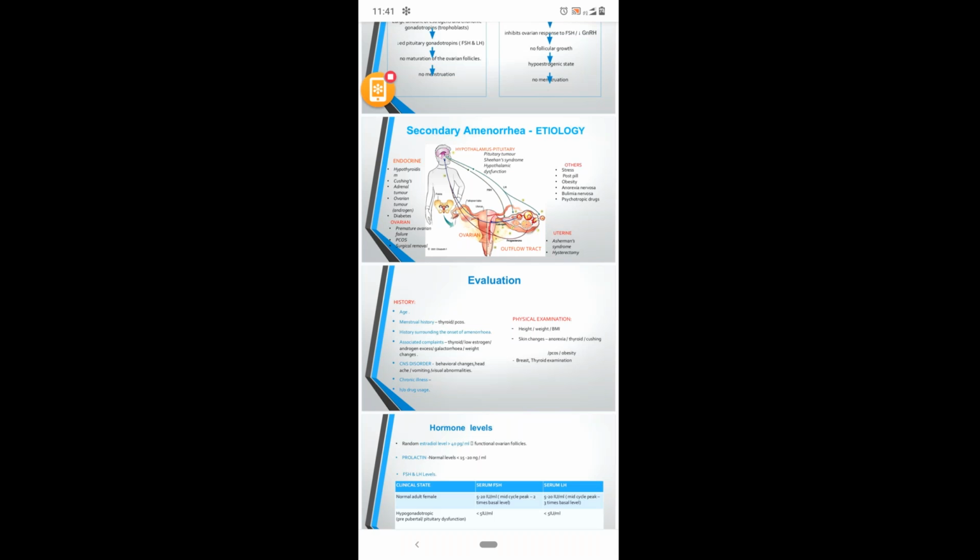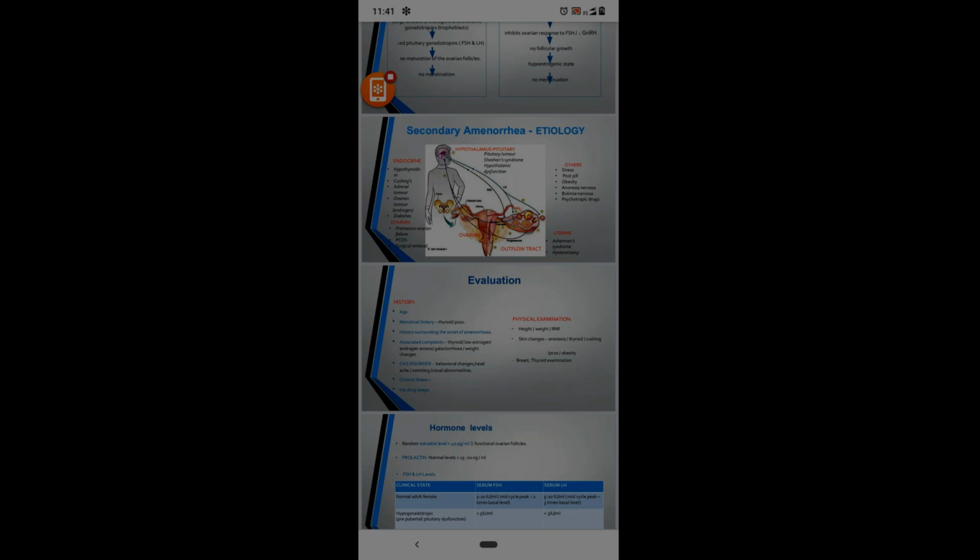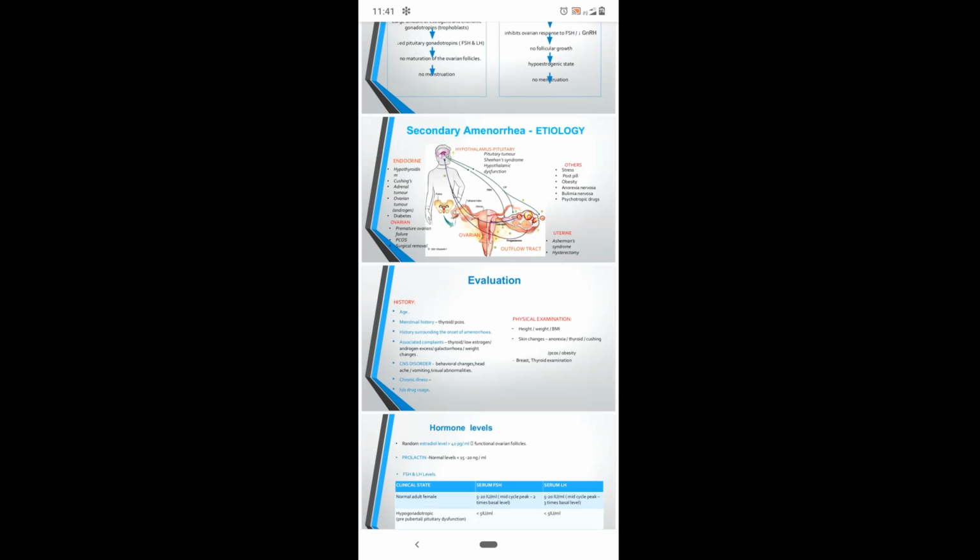And the other one is Asherman syndrome. It is nothing but scarring in the endometrium, the uterine cavity. This may be due to excessive curettage during a previous pregnancy, or abortions, or any D&C procedures, or uterine infection, or endometrial tuberculosis, or any transcervical dissection of the endometrium. In all these conditions, we'll have secondary amenorrhea.